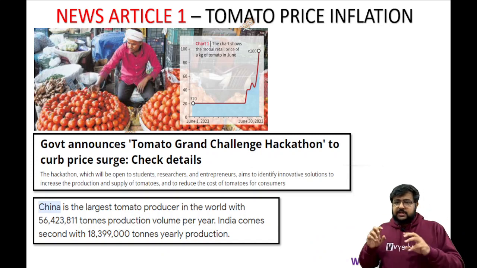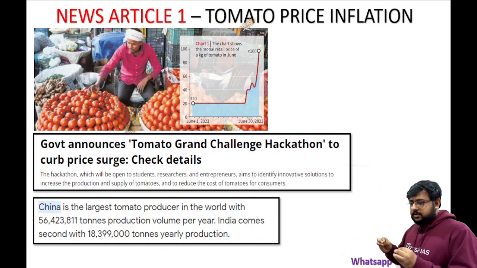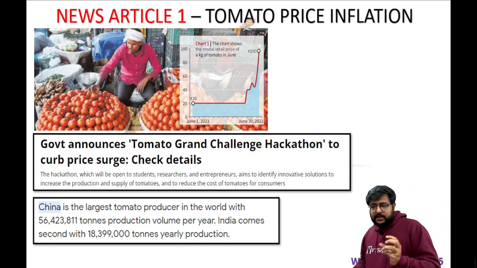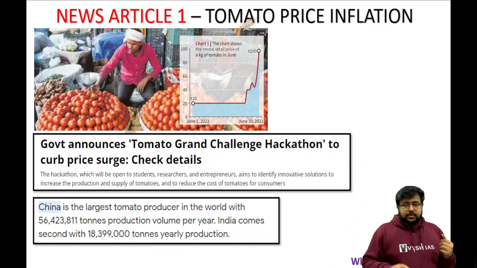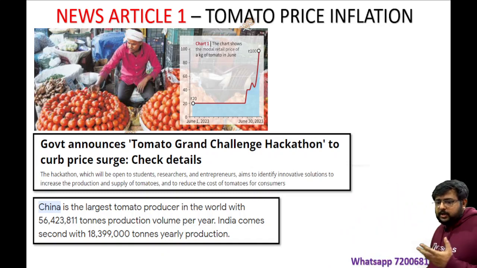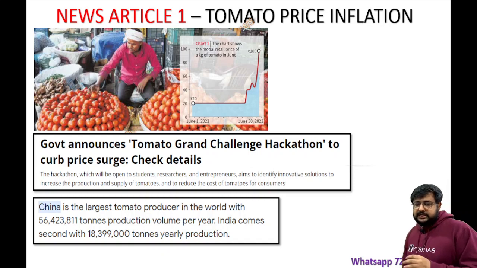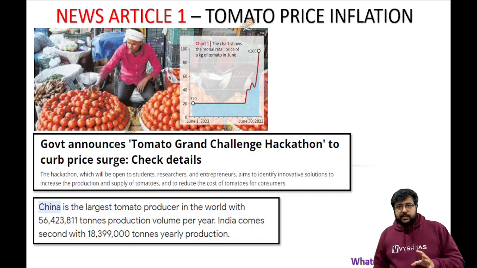So everybody can post their solutions, their ideas, their innovations, or something different, so that you can make that thing work. So here in the tomatoes case also, the Tomato Grand Challenge Hackathon they are doing. Now it will be open to students, researchers, entrepreneurs, and aiming to identify innovative solutions to increase the production and supply of tomato and to reduce the cost of tomato for the consumer. So that is the need.